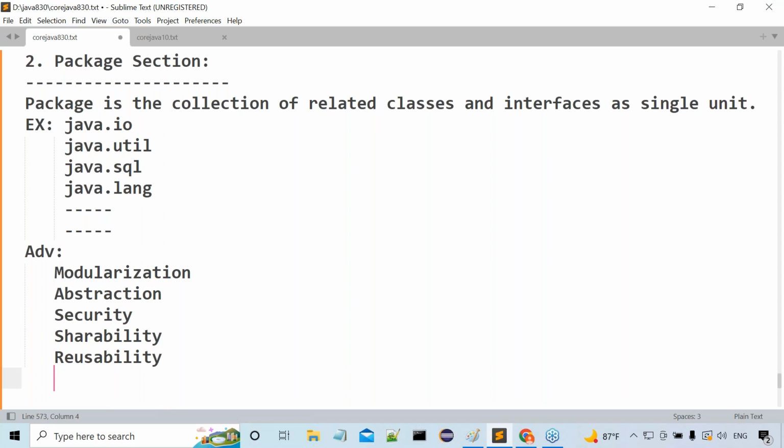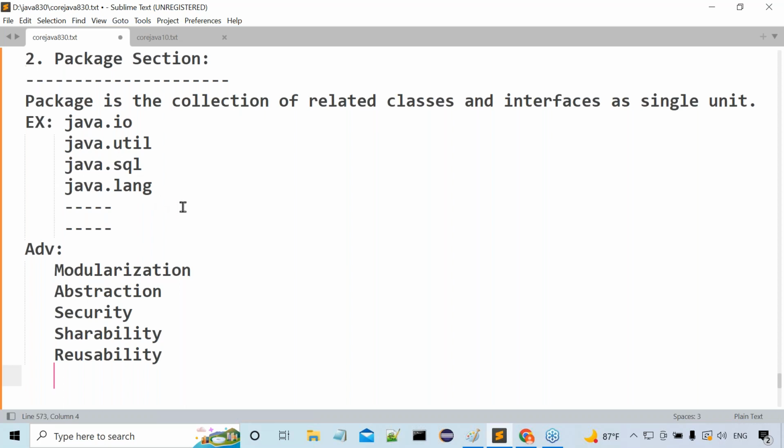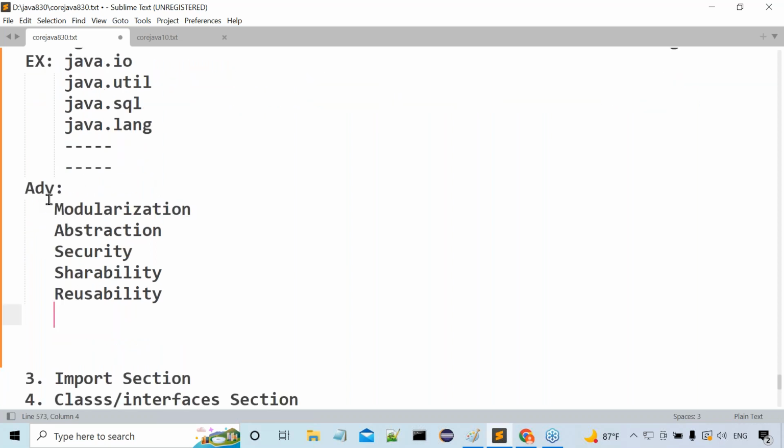Right, sir. It is not required to understand too much about this, because I need to take an example through the tool. I can explain that later; it is not required now. It will be useful whenever I discuss the packages topic. But just understand the names here. Tell me, guys, what are the advantages of these packages? First one is modularization. Next, abstraction. Next, security. Next, shareability. Next, reusability. Okay, right, sir. Next one.